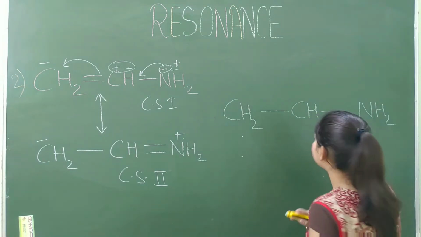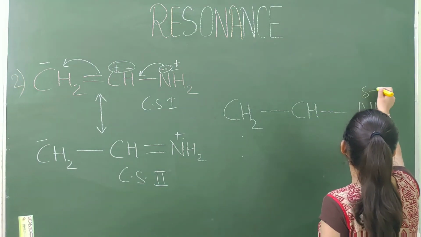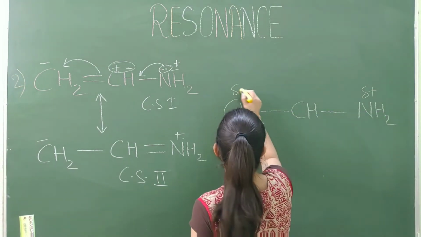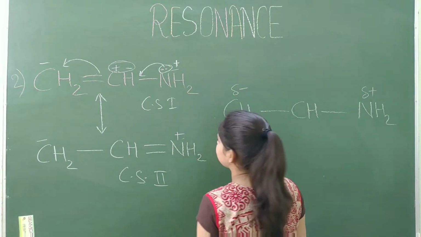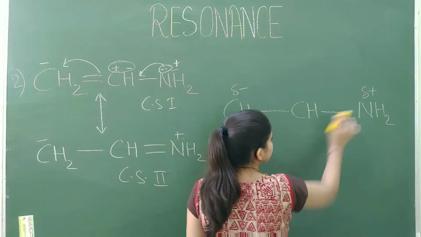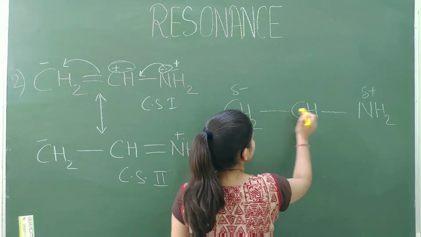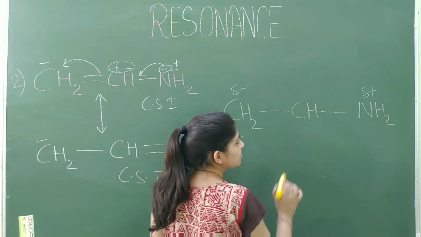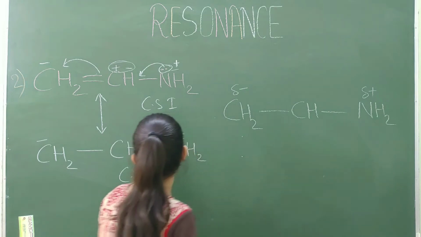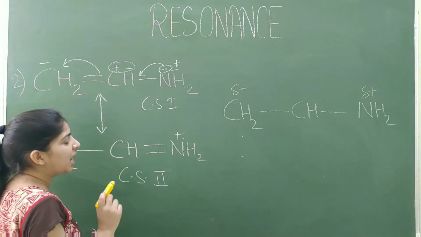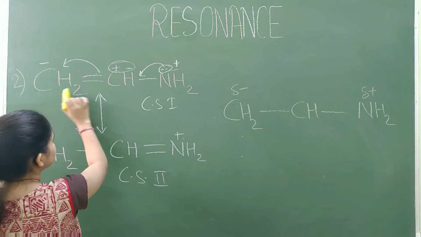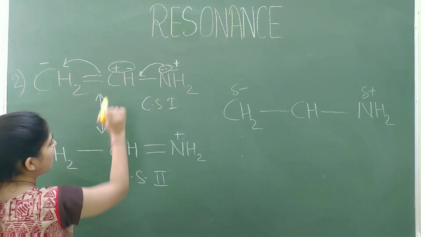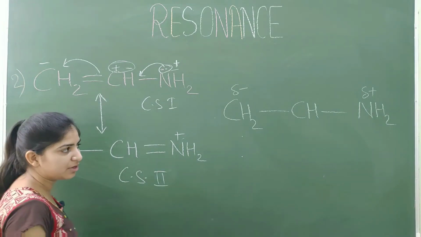Cation and anion charge are present, so slightly cation and slightly anion charge are present at carbon and nitrogen. Now, sigma bond must be present between atoms of the molecule, and after that partially pi bonds are present between these two carbon and nitrogen.